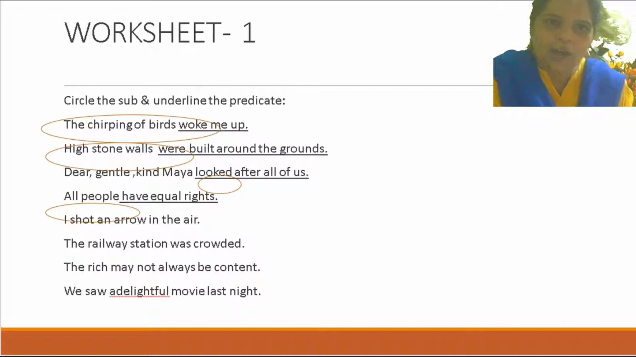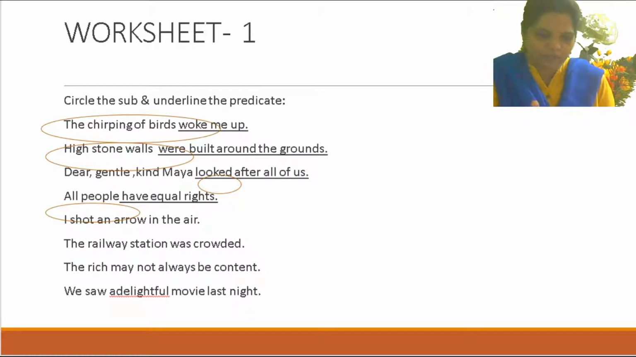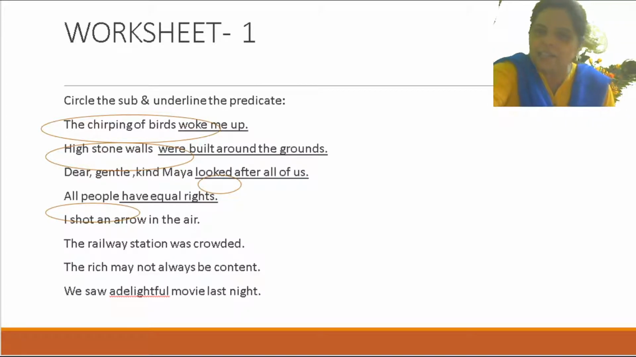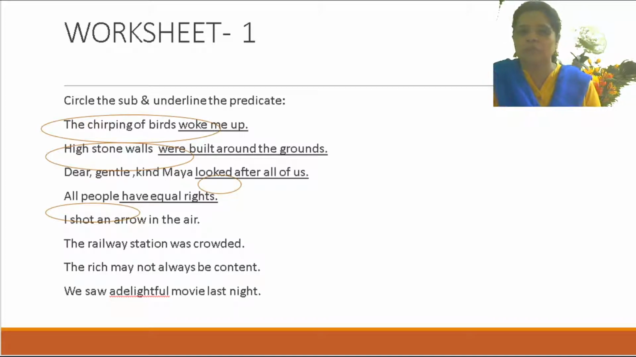So now coming up, the worksheet. Okay, some worksheet we'll be doing. Circle the subject and underline the predicate. Okay, the chirping of birds woke me up. Circle the subject. The chirping of birds is the only subject, and woke me up, the underlined part, is the predicate. Here by mistake the circle went up to woke me, but only the chirping of birds will be the subject, and which will be the predicate?